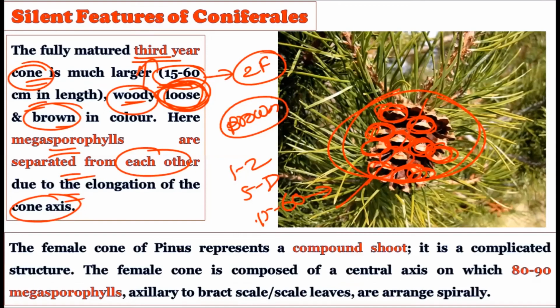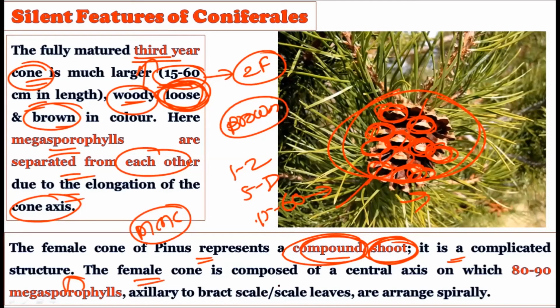See, the female cones in Pinus represent a compound shoot. Once it is modified into the female cone, it is a complicated structure. Yes, of course, there is a complication. There is a female cone with many megasporophylls. Inside megasporophylls, we have the megasporangium. Inside the megasporangium, we have the megaspore mother cells. So all this is a complex structure, and this female cone is composed of a central axis, and 80 to 90 megasporophylls are there, just like microsporophylls, which can be 60 to 150. The megasporophylls are generally 80 to 90.